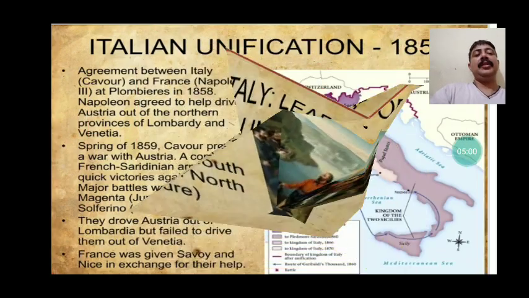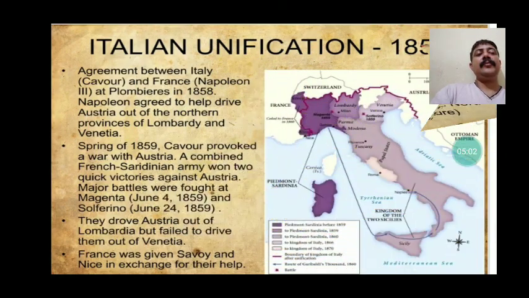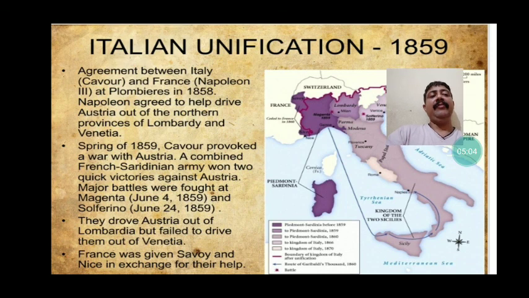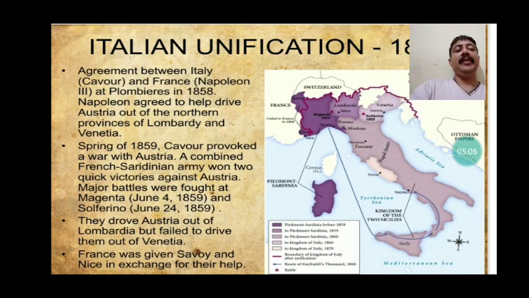So his contribution is equally important. Now we need to understand here the 1859 Italian unification. So what was special about the Italian unification?